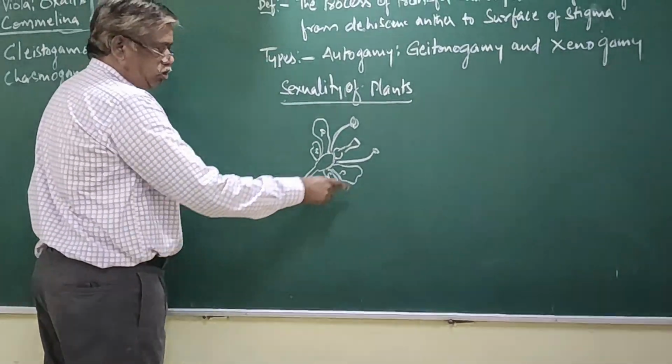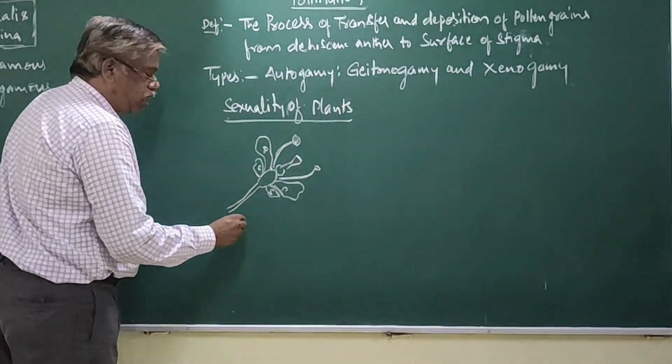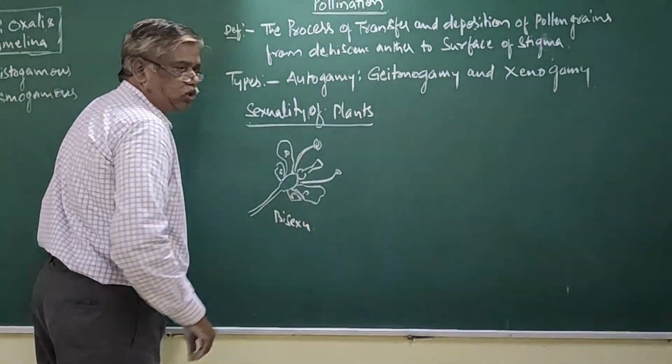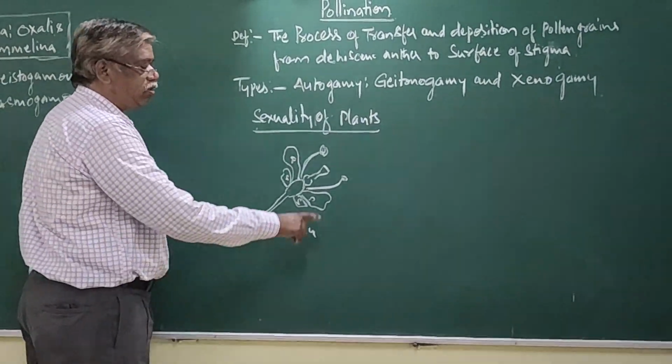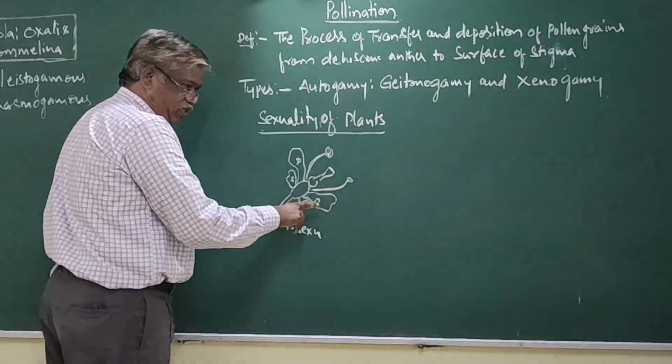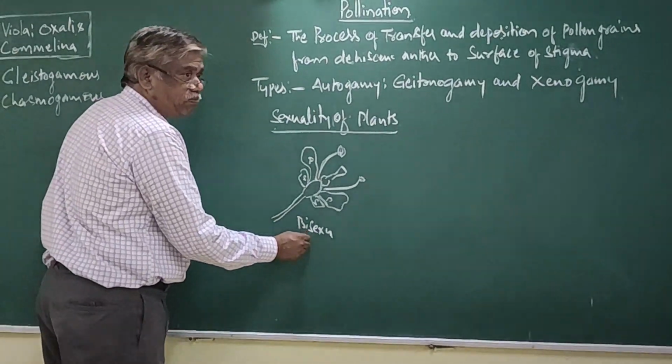Now, this is the flower, a bisexual flower. Bisexual because it contains the male stamen and the female pistil. Such a condition is called bisexual.